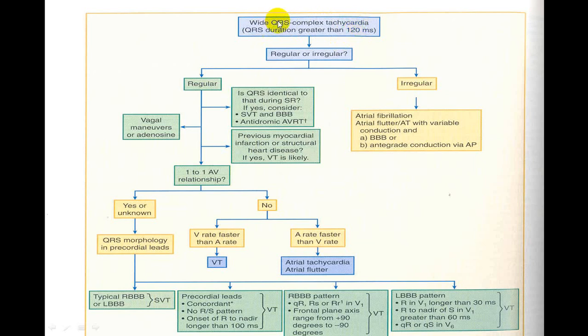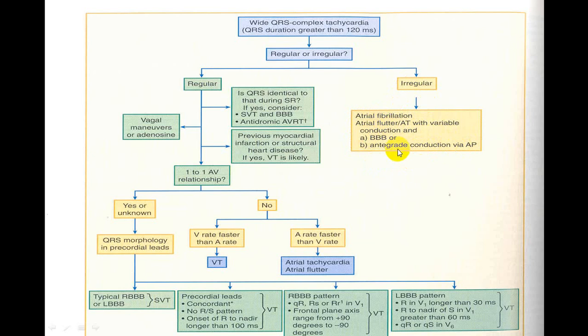If you get that QRS and it is tachycardia, the first thing you look for is regular or irregular. If it is irregular, straightforward, all these conditions are out. So what are the possibilities? It is more in favor of atrial fibrillation or atrial flutter, with aberrant conduction, bundle branch block or WPW.